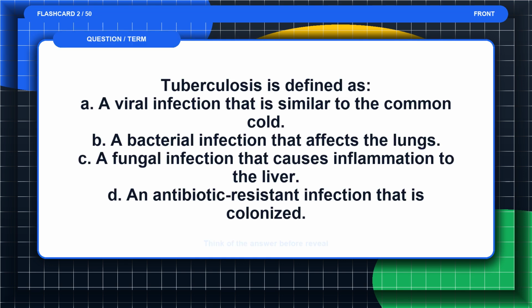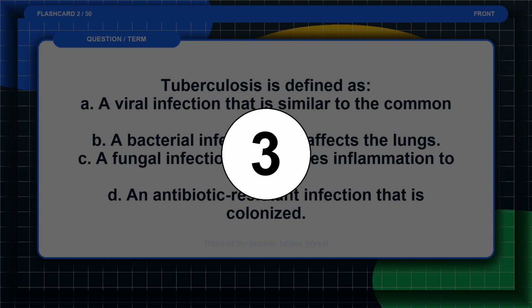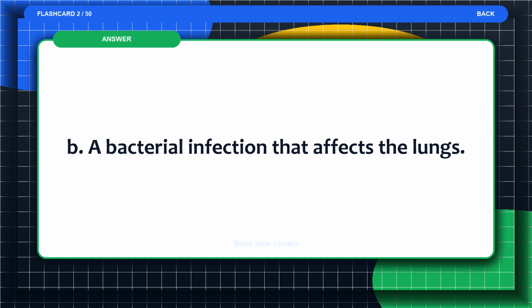Flashcard 2. Tuberculosis is defined as A. A viral infection that is similar to the common cold. B. A bacterial infection that affects the lungs. C. A fungal infection that causes inflammation to the liver. D. An antibiotic-resistant infection that is colonized. Think of the answer before the reveal. The answer is B. A bacterial infection that affects the lungs.